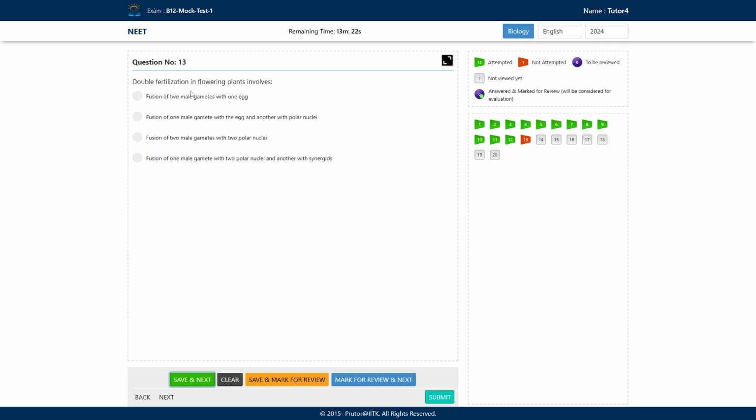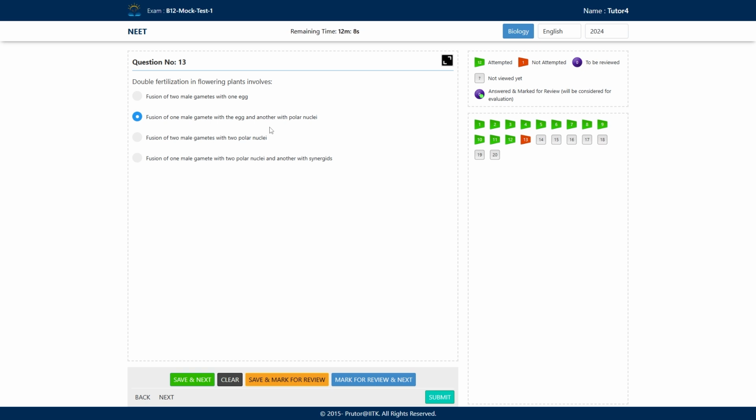Double fertilization means fertilization is occurring twice and it is a characteristic feature of the angiosperms. So what will be the correct answer here? So here the correct answer will be option number B, not option number A. Okay. These might look similar, but option number B is the correct answer. What happens in double fertilization? Okay, first is the syngamy and another one is the triple fusion.